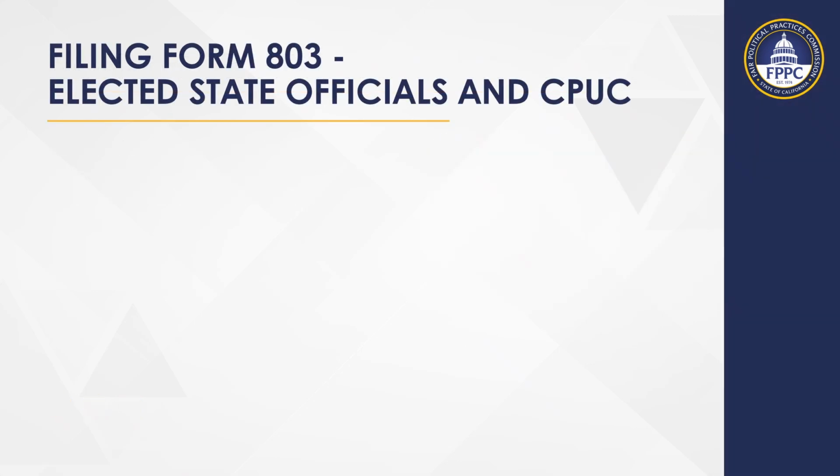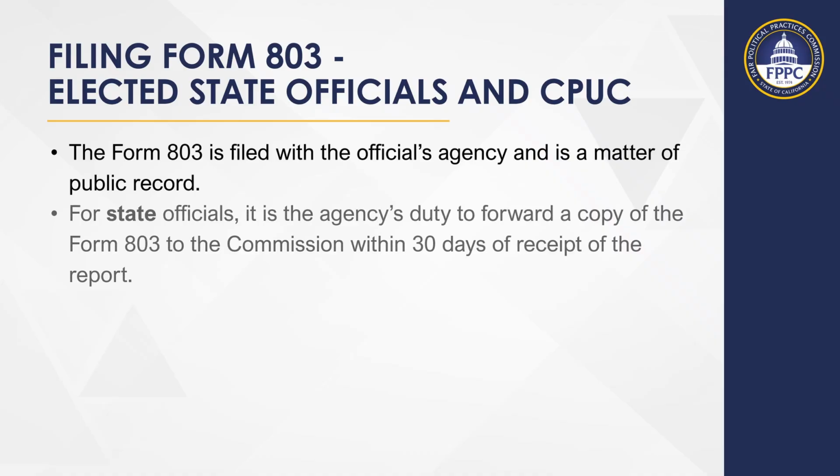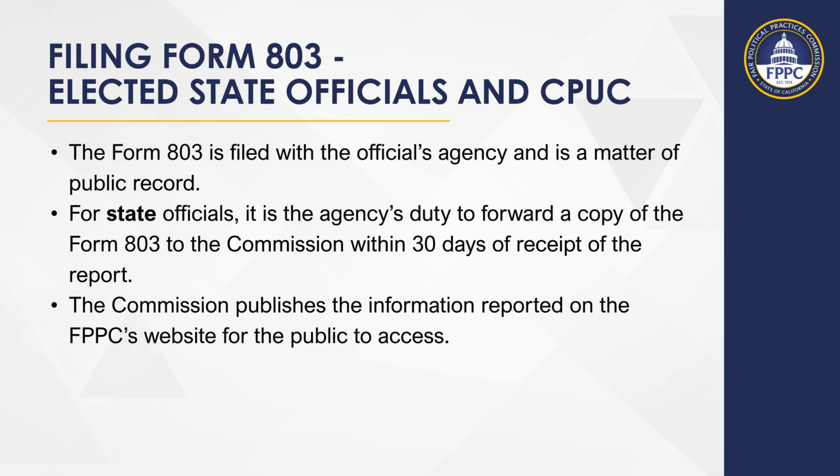Switching gears, now we will discuss how to file behested payment reports. For state elected officials and CPUC members, the Form 803 is filed with the official's agency and is a matter of public record. For state officials, it is the agency's duty to forward a copy of the Form 803 to the Commission within 30 days of receipt of the report. The Commission publishes the information reported on the FPPC's website for the public to access.